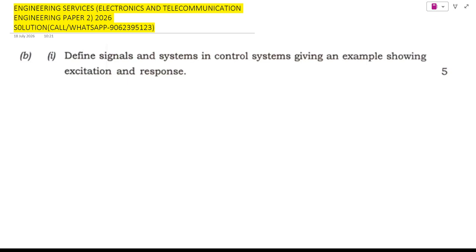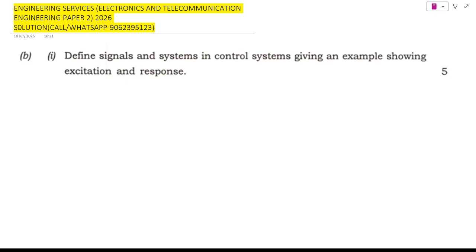And today we are discussing a fundamental control system question from the Engineering Services Examination 2026, Electronics and Telecommunication Engineering Paper 1. The Engineering Services Examination conducted by UPSC is one of the most prestigious engineering examinations in India. Along with numerical problems, UPSC frequently asks short theoretical questions to check whether the candidates understand the basic language of control systems.